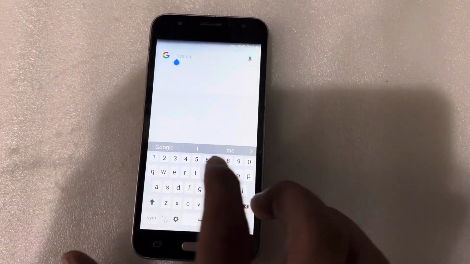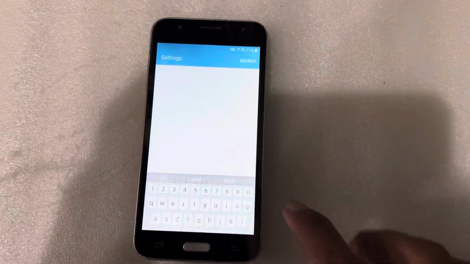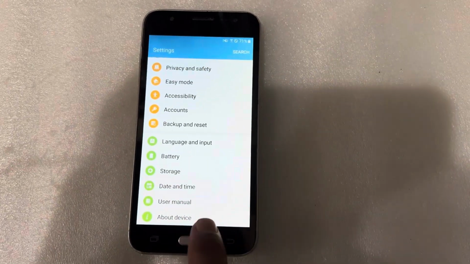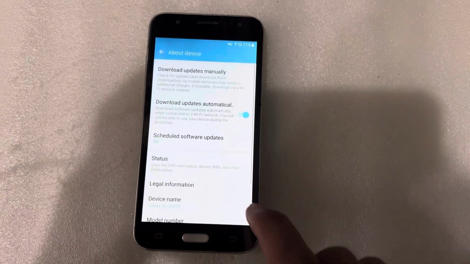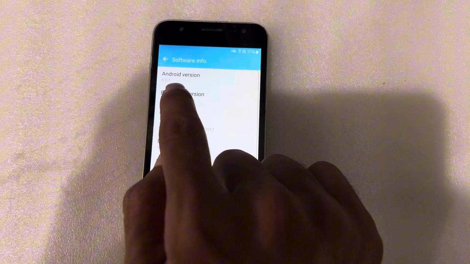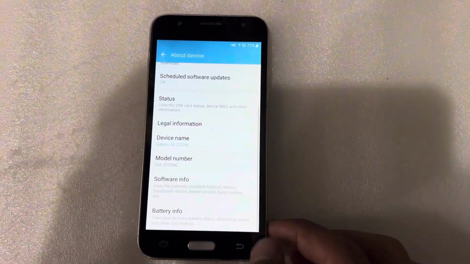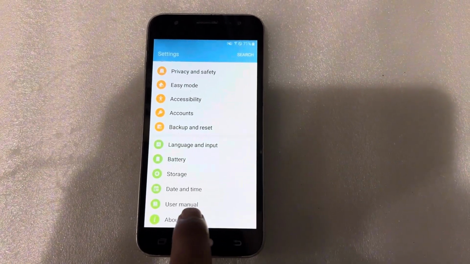I will type here settings. You can see here that is settings. I will scroll down, come to the about device. I will check the version of this phone, software info. So this is 6.0.1. So I will go back and press on the user manual.